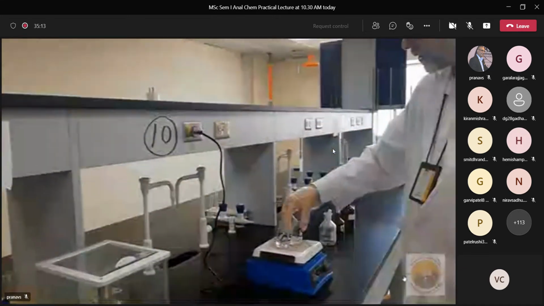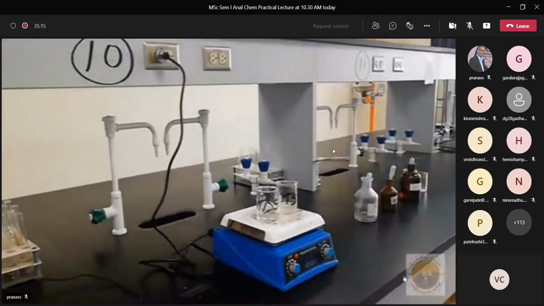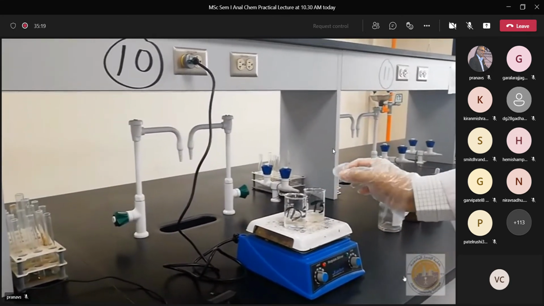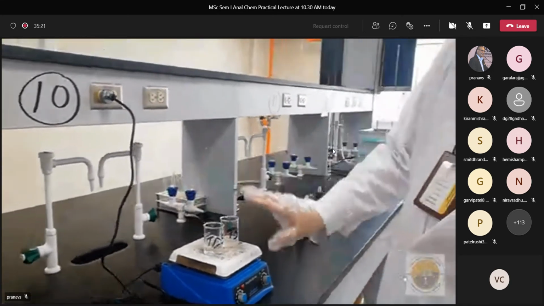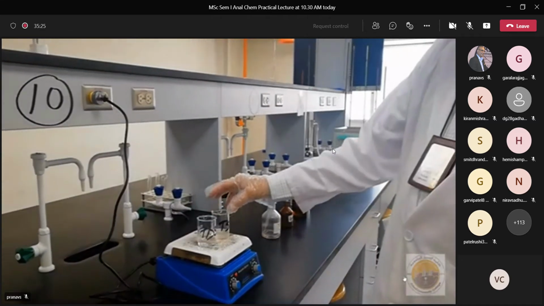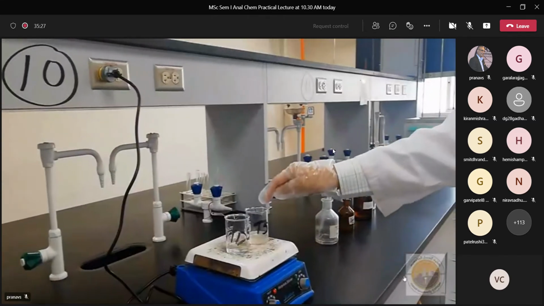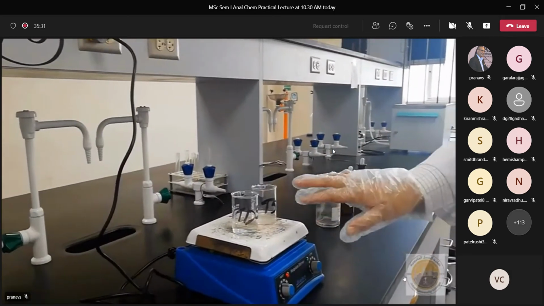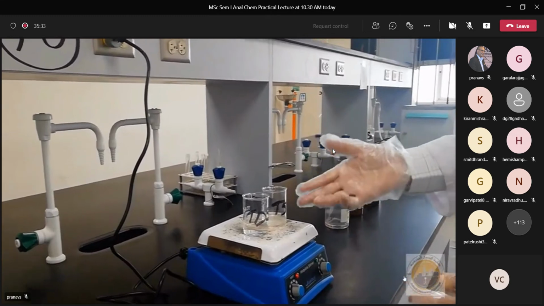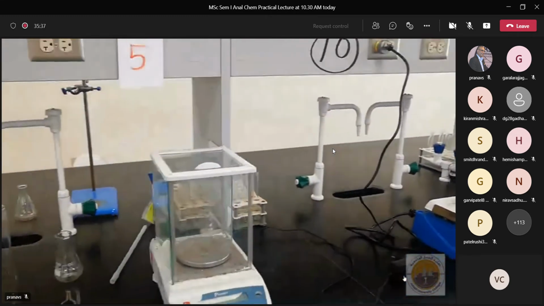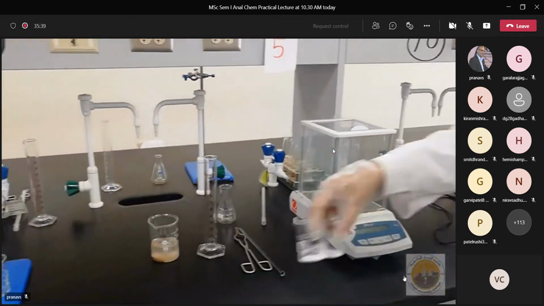After this, we just put it on the hot plate. When this water is evaporated, we will get the total dissolved solid here, and we will get the total solid. And this total solid contains both TSS and TDS. All right. So after evaporating, we get the solid.